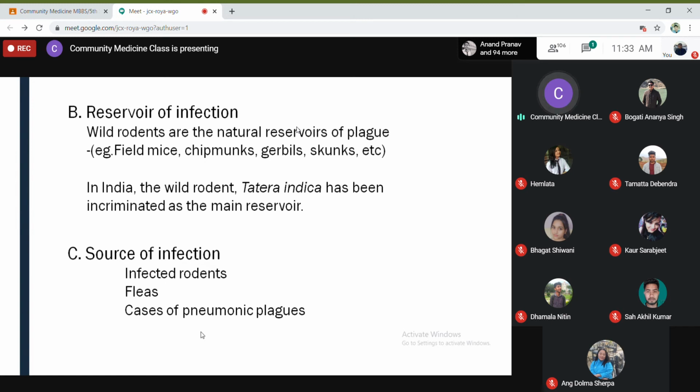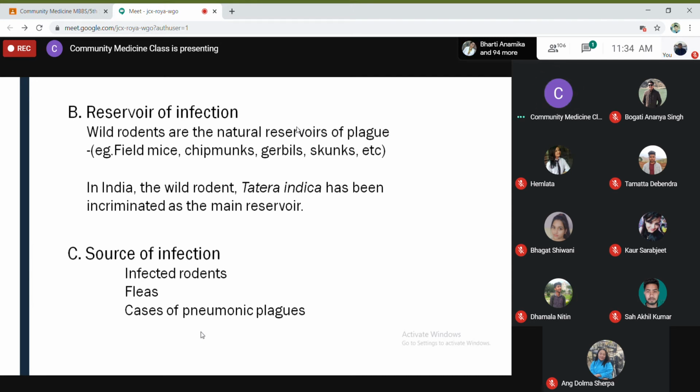Wild rodents are the natural reservoirs of plague. These are wild rodents which live in the forest, like field mice and chipmunks. They don't live near humans; they live in the jungles, forests, and fields. Field mice, chipmunks, gerbils, skunks. If you don't know them, just google the images. These are the small wild rodents, and they are the reservoirs of